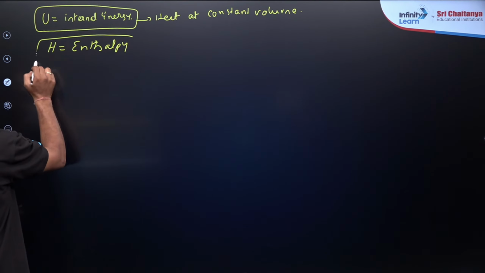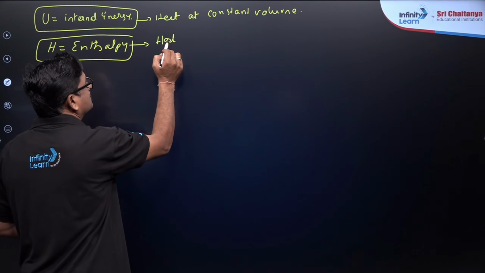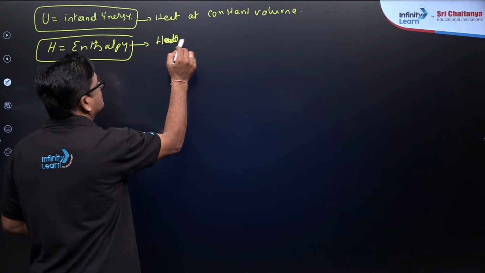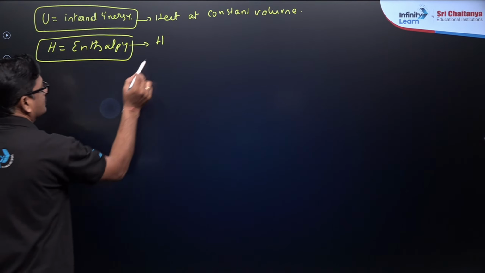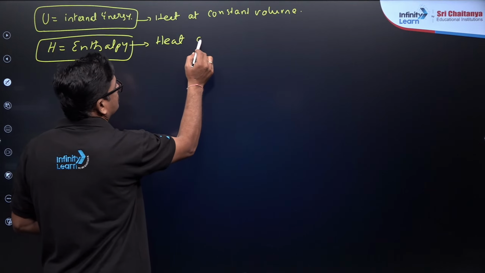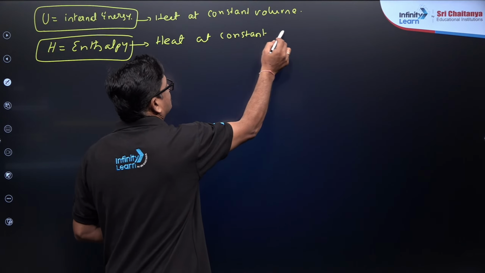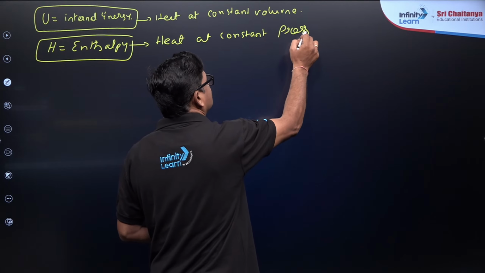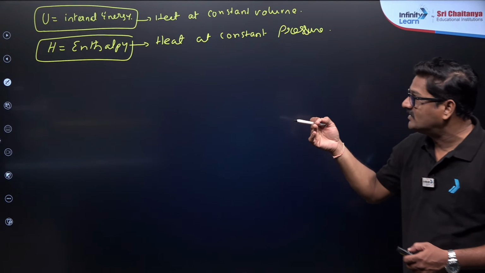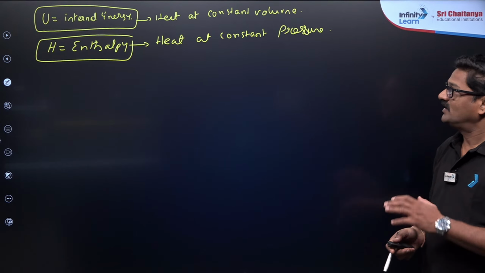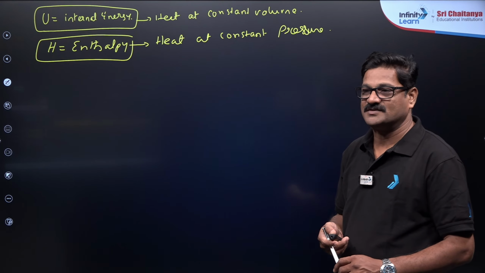So enthalpy is the heat at constant pressure. So a new thermodynamic property has been introduced, that is a state function. Internal energy is a state function and enthalpy is also a state function.